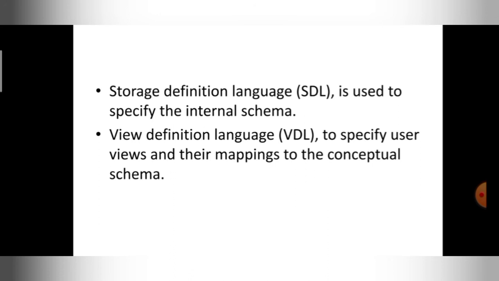Another student is going to see his own result. If three members are there, each member is going to see their individual result, that is different views. The first student's view is different, it is going to display the result of the first student. The second student's view is different, it is going to display the result of the second student, like that. To define the external schemas, the external views, I can use view definition language. For example, the create view command can be used.